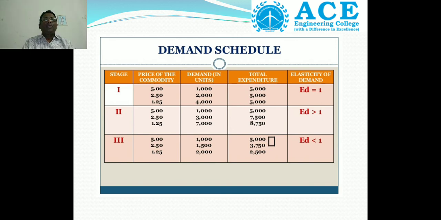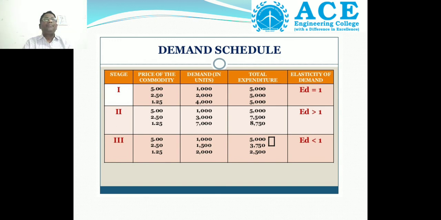When the price reduces to 1 rupee 25 paisa, the demand is 4,000 and the total expenditure is still 5,000. So when the price is 5 rupees, 2 rupees 50 paisa or 1 rupee 25 paisa, the total expenditure is not changed.